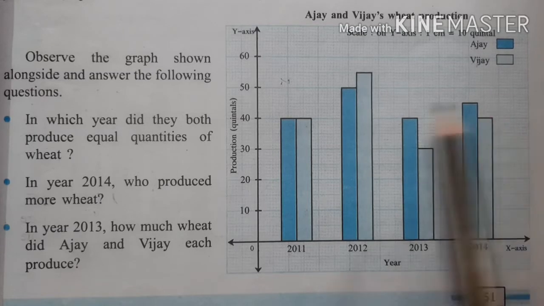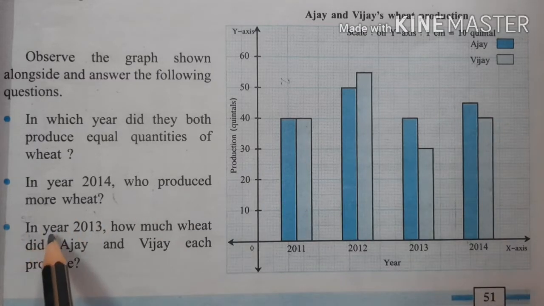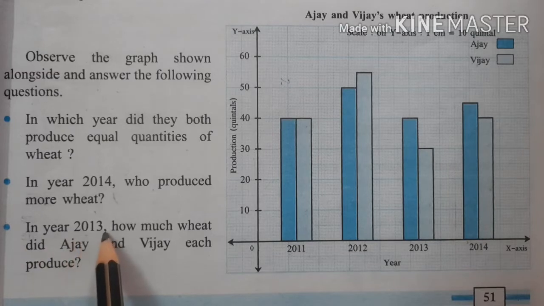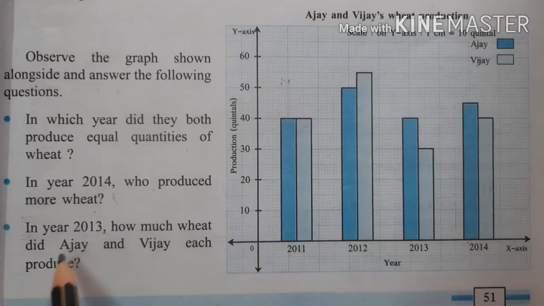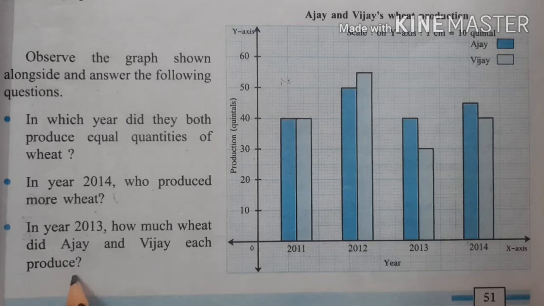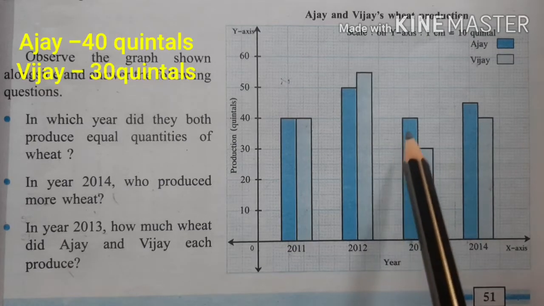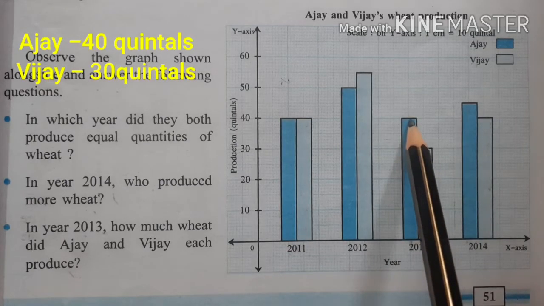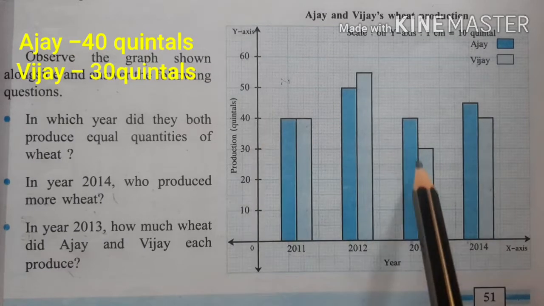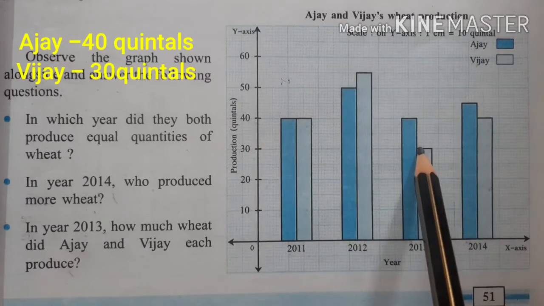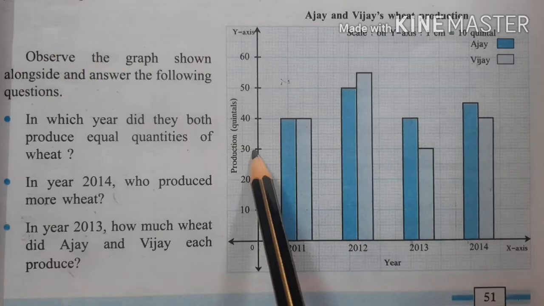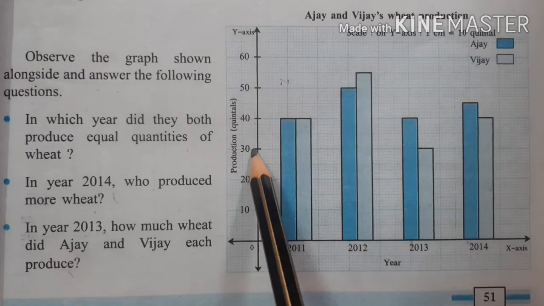Third question. In year 2013, how much wheat did Ajay and Vijay each produce? Look at the bar graph of 2013. In 2013, Ajay produced 40 quintals and Vijay produced 30 quintals of wheat.